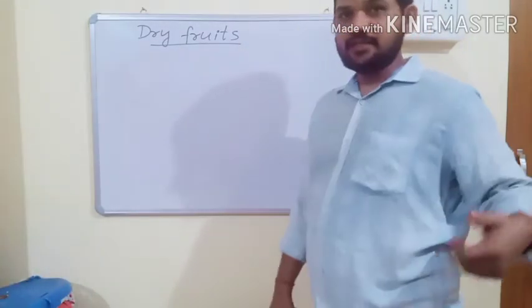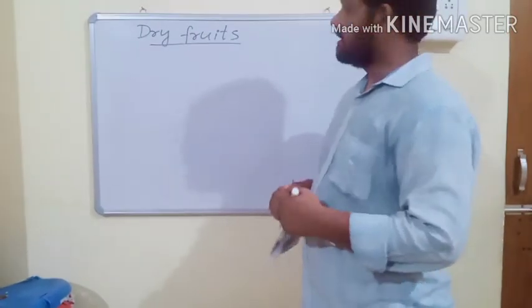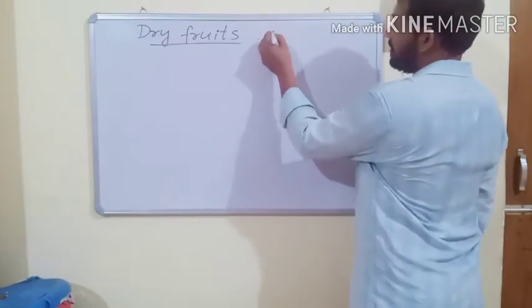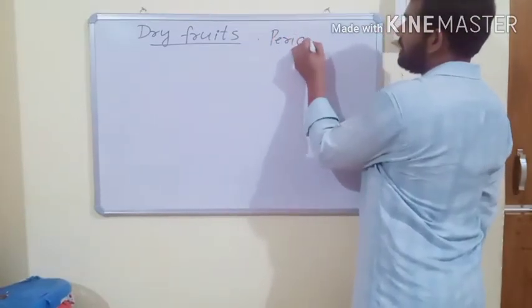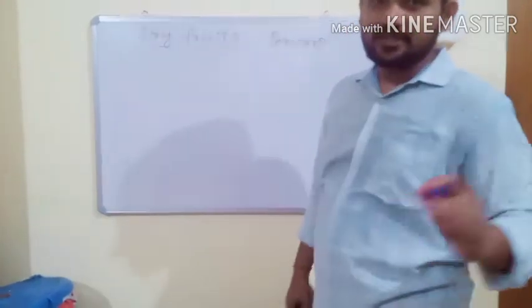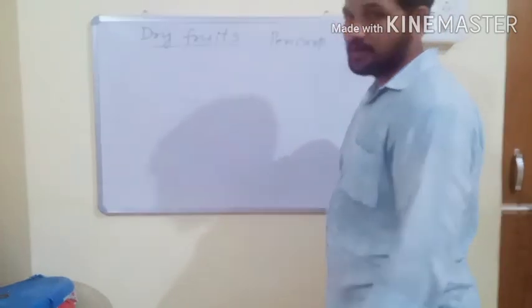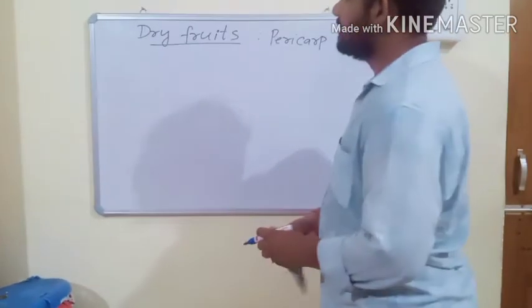Succulent fruits are again of different types. And the second type is dry fruits. In dry fruits, the pericarp or fruit wall remains dry, or it is not differentiated into three layers: epicarp, mesocarp, and endocarp. And dry fruits are again of three different types.